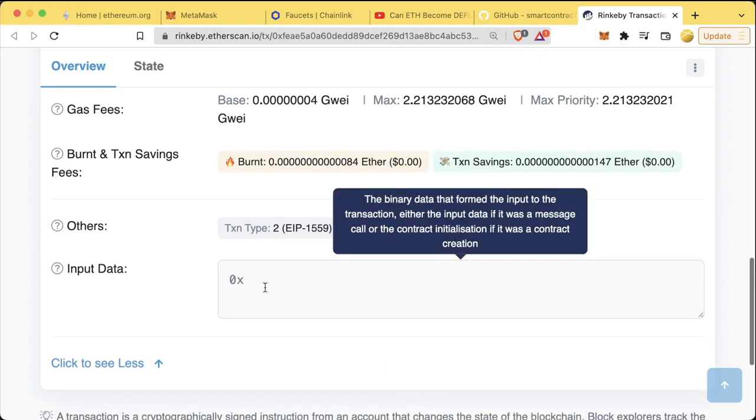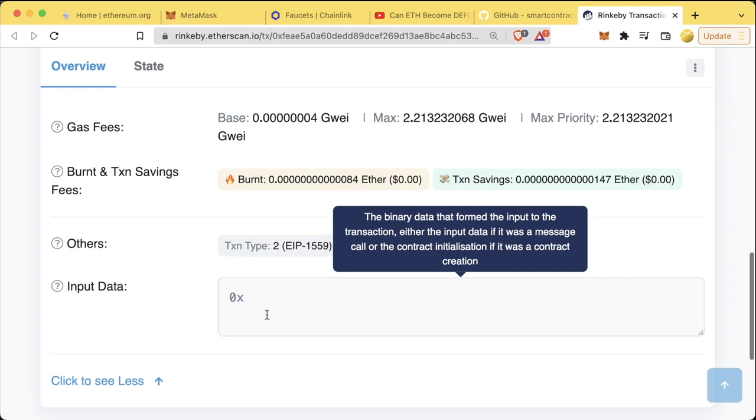And then of course, we can see the input data. For transactions that are just sending Ethereum, the input data is going to be blank. But you'll see that when we get to smart contracts, the input data is not going to be blank, and it's going to be one of the most important features of these transactions.